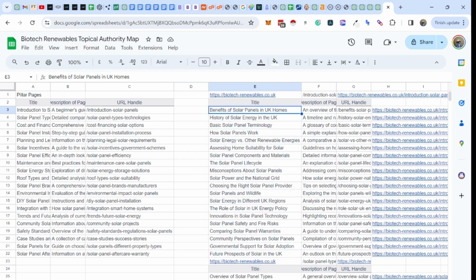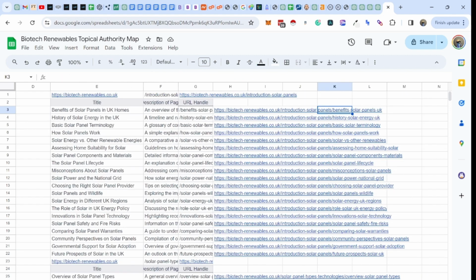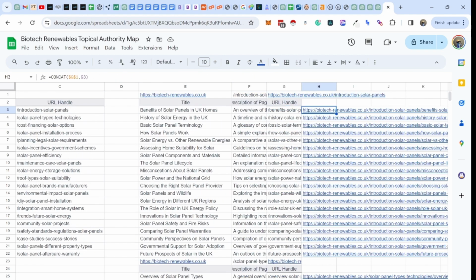Then we want to feed ChatGPT so it can write each of these articles, incorporating the internal links, so that each time we write one of them there are internal links, which obviously helps us moving forwards.